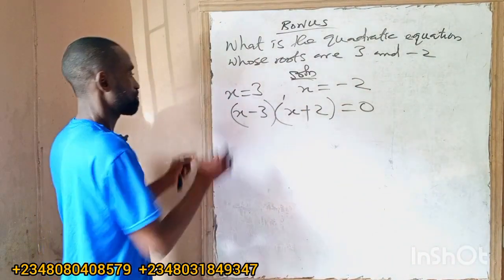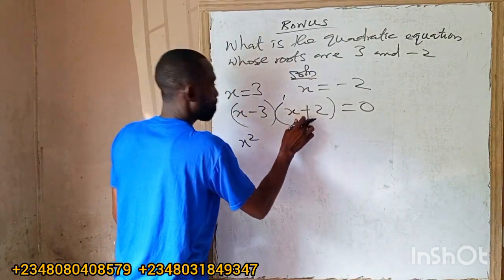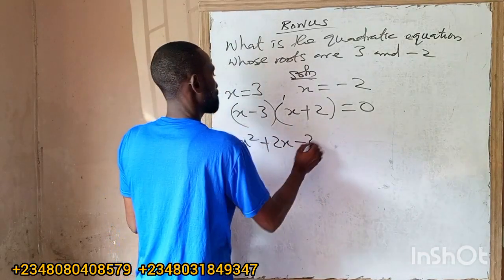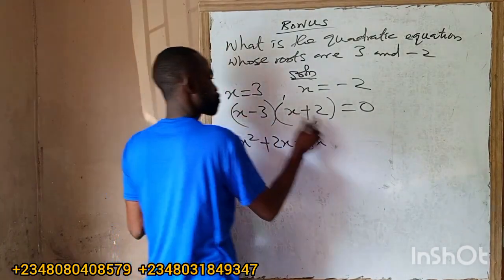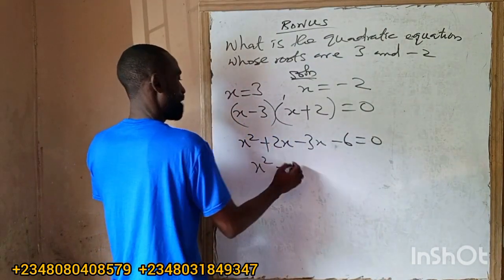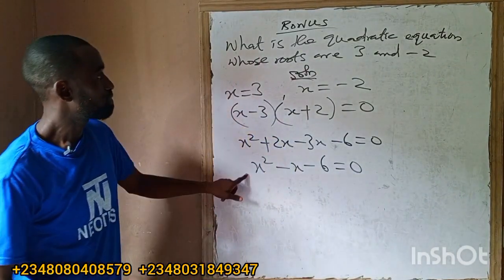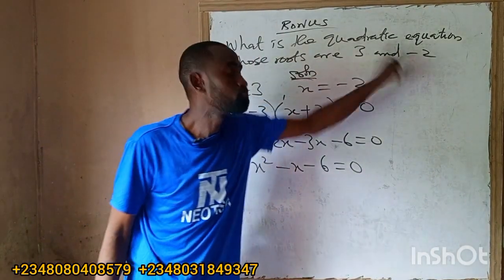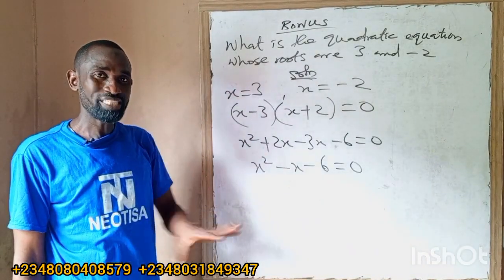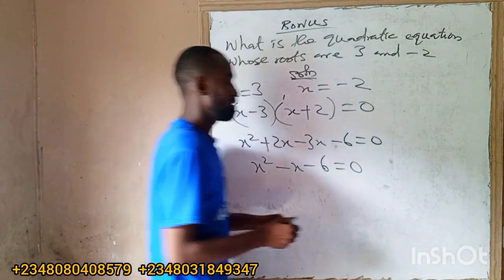I'll now open the bracket. x times x squared, x times plus 2 gives plus 2x. Minus 3 times x gives minus 3x. Minus 3 times plus 2 gives minus 6, equals 0. So now x squared minus x minus 6 equals 0. So this is the quadratic equation. These are the roots. So once you hear write a quadratic equation with given roots, that's how you solve it. Or use the general formula.